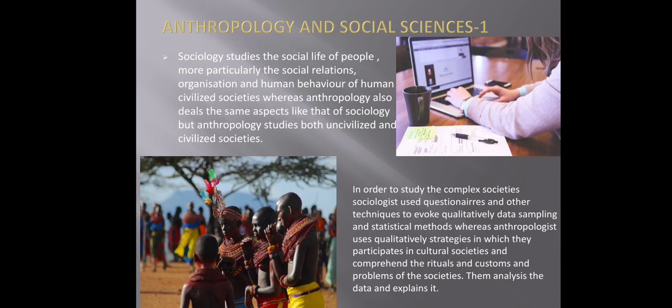And in order to study complex communities and societies, sociologists came to rely on a questionnaire or other techniques to produce quantifiable data. Sampling and statistical methods were therefore important. The populations anthropologists originally concentrated on were smaller, non-literate, mainly rural settings. Anthropologists developed qualitative research strategies. They live with the people for an extended period of time, participate in their daily activities and observe at first hand the normal routine of their life. So this is the main difference between the two.